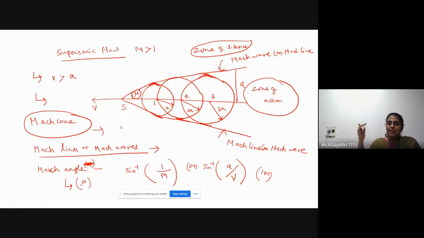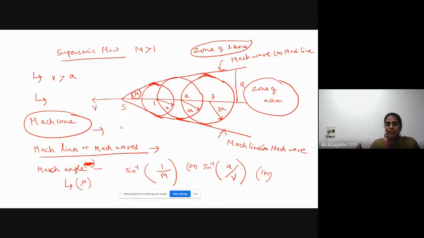Only after hitting an aircraft or any object at supersonic speed can we realize that these obstacles are heading towards us. This is the drawback in supersonic flow. But in subsonic and incompressible flow, we can get some pre-warning with the help of sound waves, so we can take either left or right in order to avoid an accident.